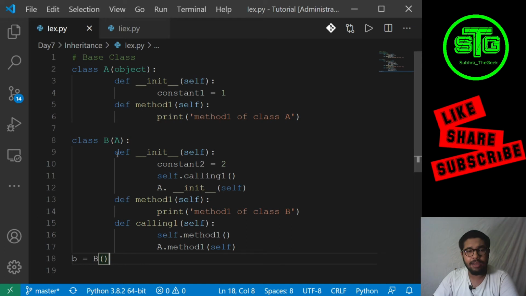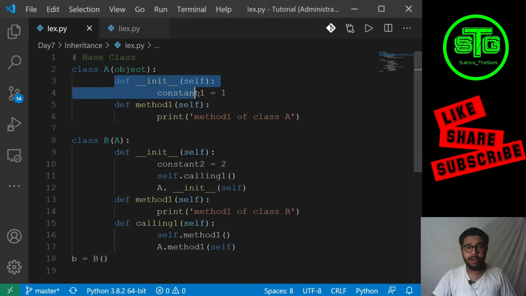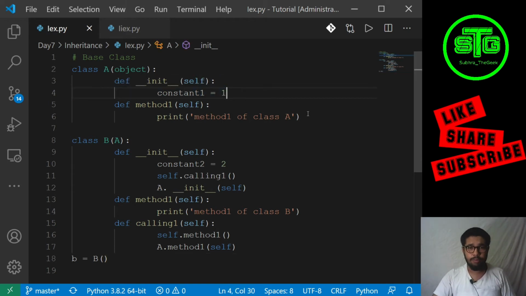And in this B class, we are defining the constructor with the constant value 2. Now self.calling, we are calling this function. We are calling this method first, then we are calling the method of the parent class with self.calling a.__init__(self). So it will call the constructor of the base class, and constant one will be initialized.